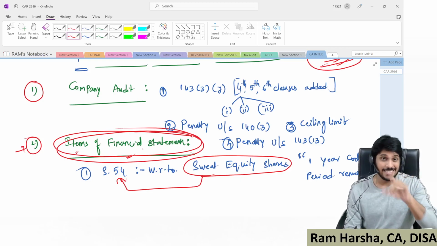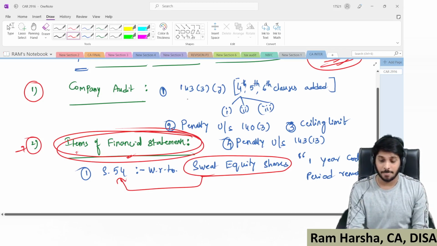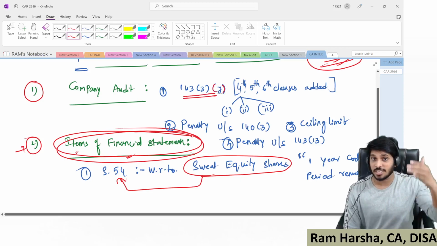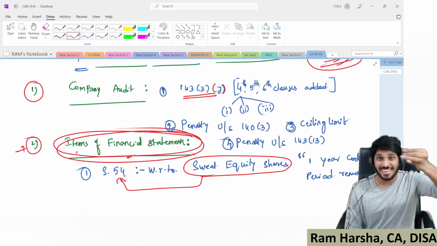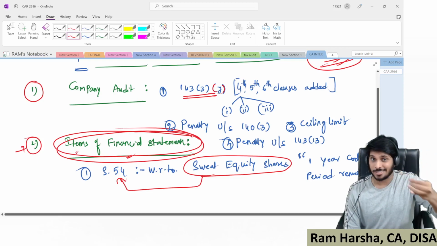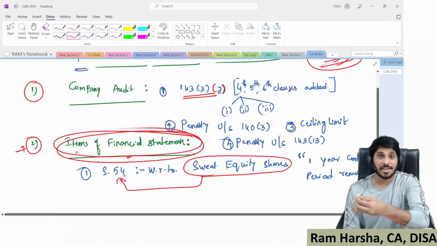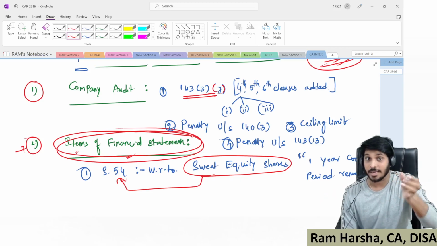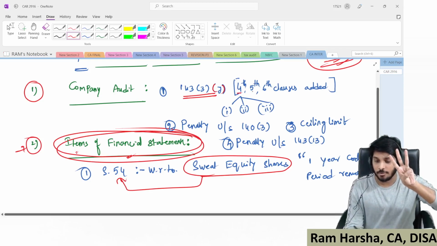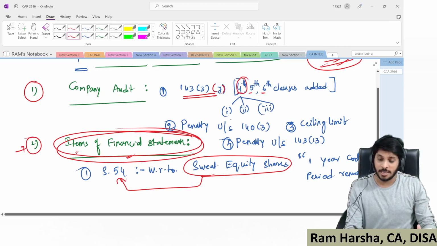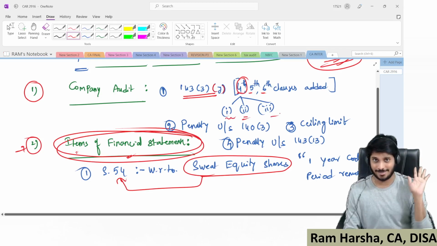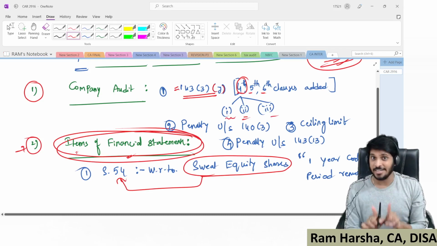With respect to CA Inter, we totally have 4 amendments. First, 143 subsection 3 clause J. We all know 143 subsection 3 has 10 checklist items. Inside that, in the last one, clause J, earlier we had 3 subclauses: pending litigations, provisions for losses, and investor education protection fund amount to be transferred. Now 3 more clauses were added: the fourth, fifth and sixth clauses. Inside the fourth clause, there are 3 more subclauses. So this is newly added.